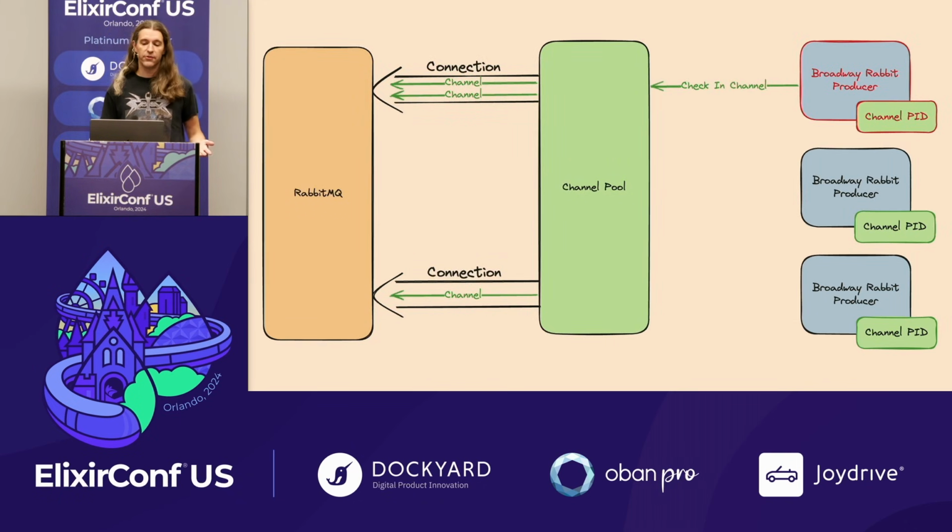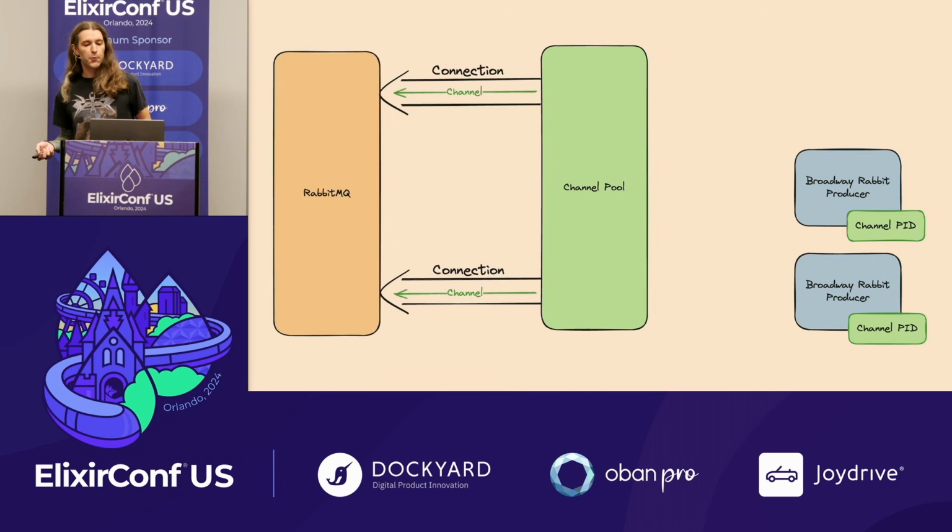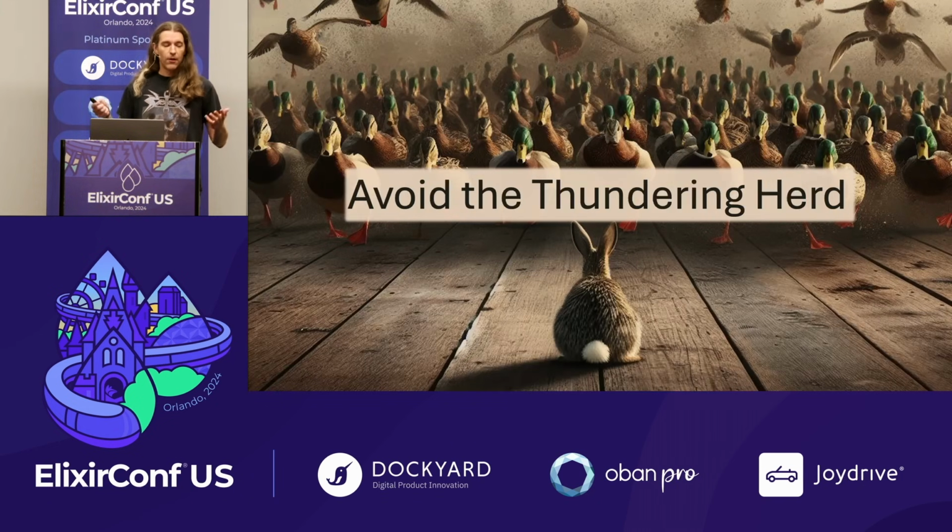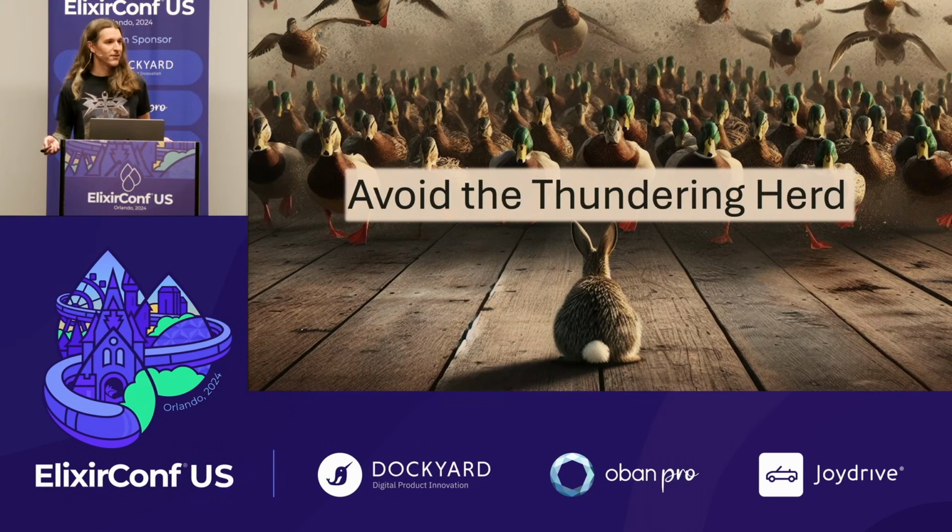When a producer closes, it attempts to check the channel in. Now you can see that the producer's closed, the channel has been closed, but the underlying connections still exist. So this is working pretty well for us. It allowed us to turn the super collider on successfully for the first release group, but it also showed the need for one other tweak, which was, we were the thundering herd in this situation.